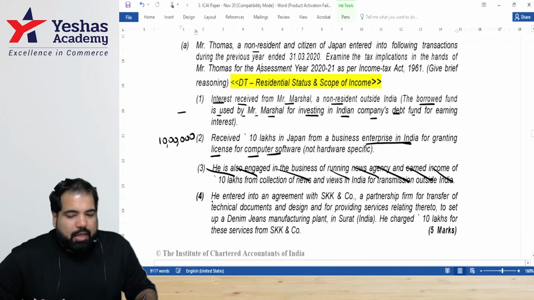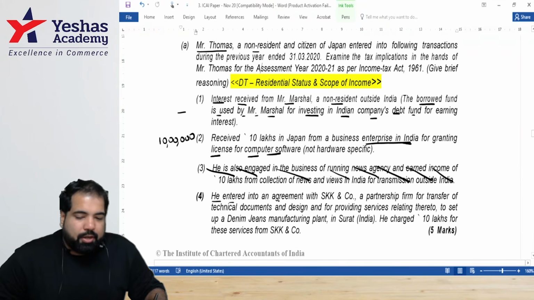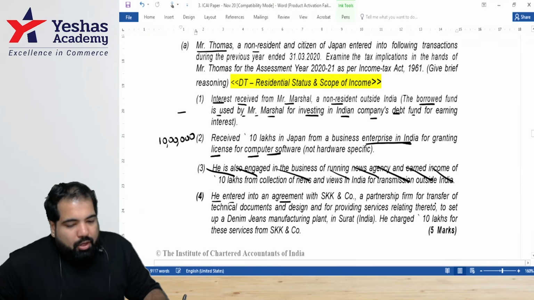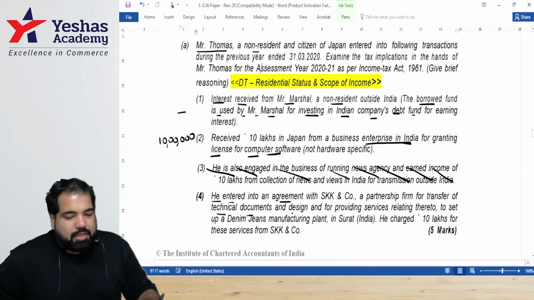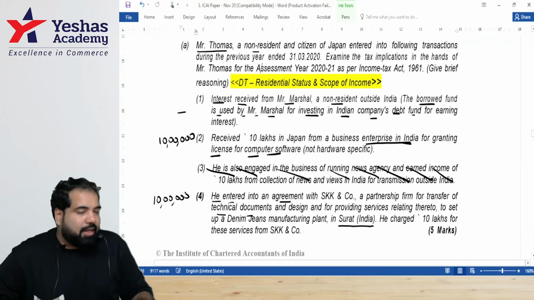Next one. He entered into an agreement, guys. Who is this he? Thomas. Sitting in Japan, should we tax his income? He entered into agreement with SKK and Company for transfer of technical documents and design for providing services to set up a denim jeans manufacturing plant where, guys? Surat, India. Is it used in India? So will I tax this 10 lakh also? Yes. So 10 lakh plus 10 lakh, how much should we tax?